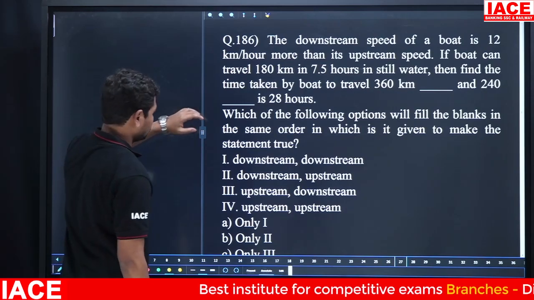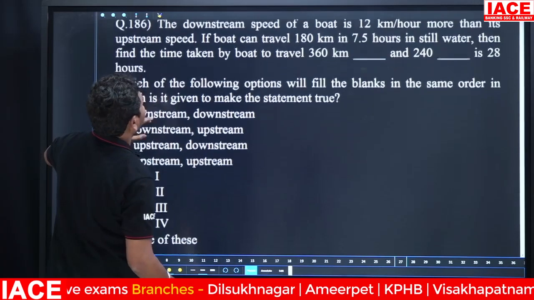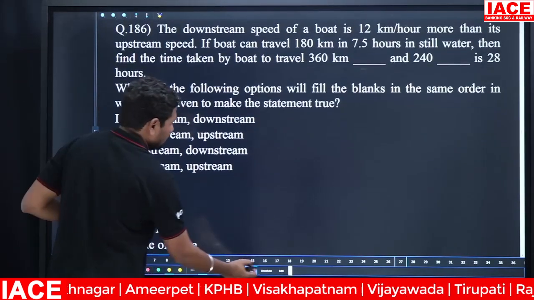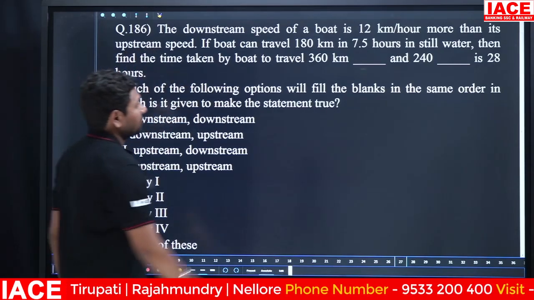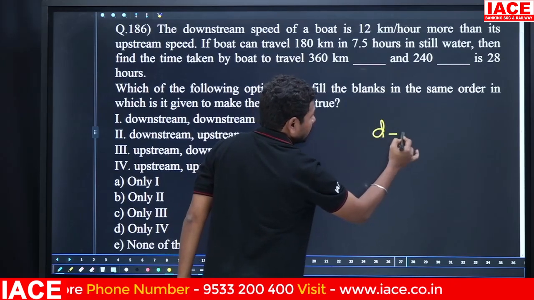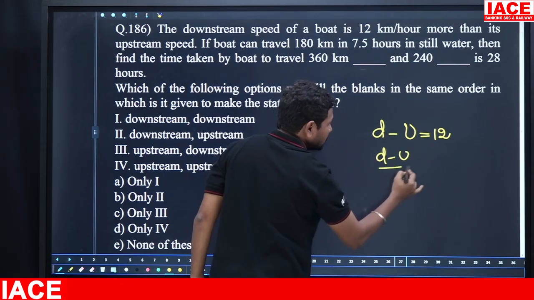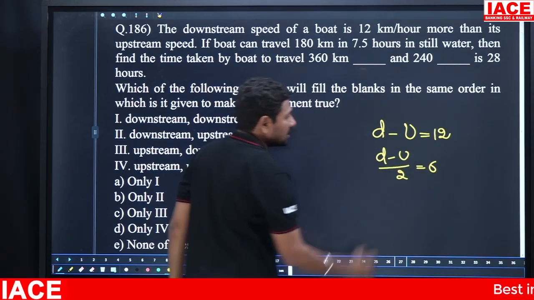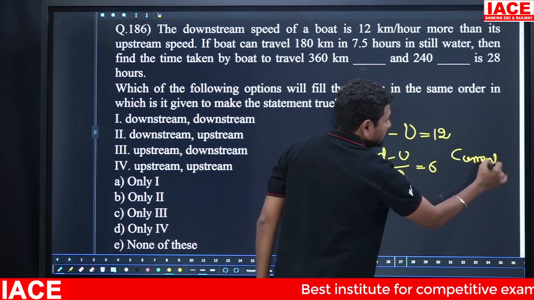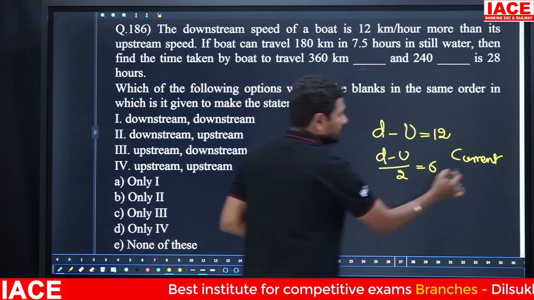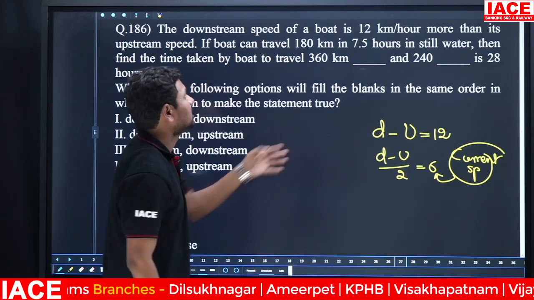Next. It is a somewhat different question. The downstream speed of the boat is 12 kmph more than the upstream speed. Downstream speed is more than upstream speed by how much? 12 kmph. And downstream minus upstream by 2 is equal to 6 kmph. We know the formula: current speed is downstream minus upstream by 2. That means current speed, the water speed, is 6 kmph.